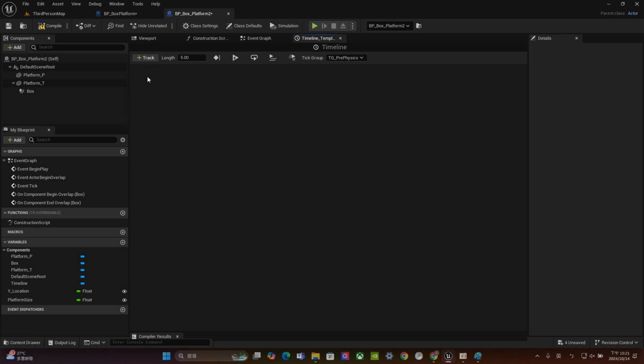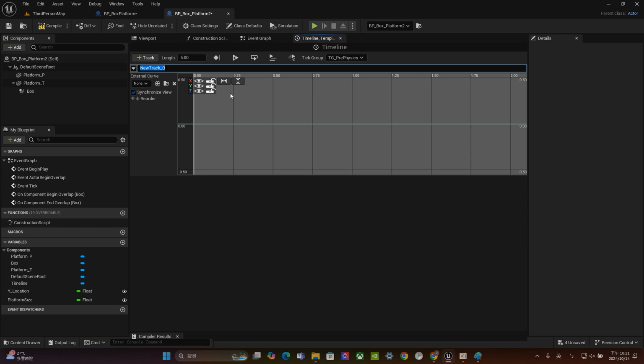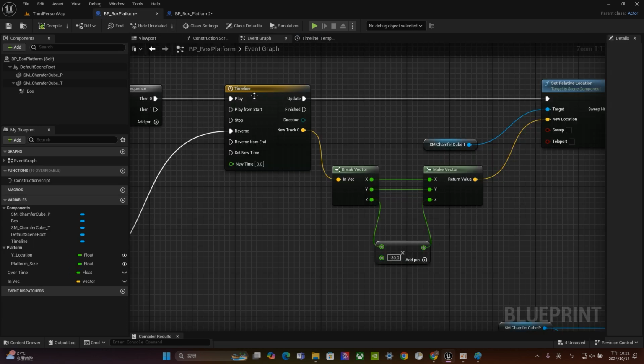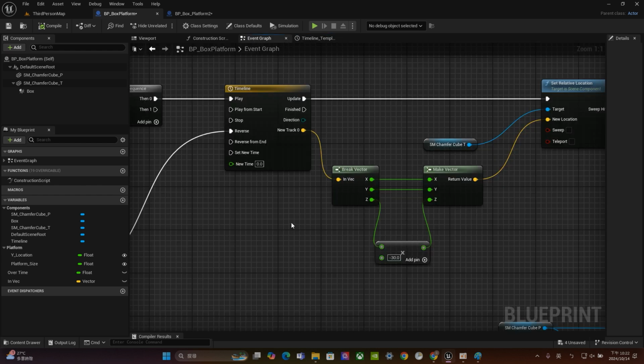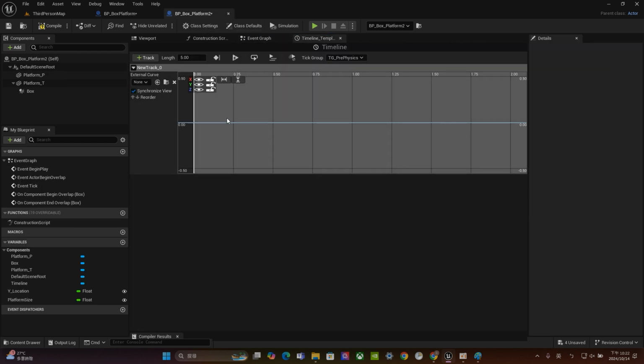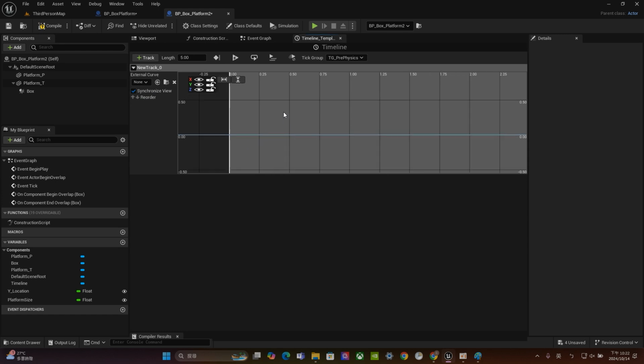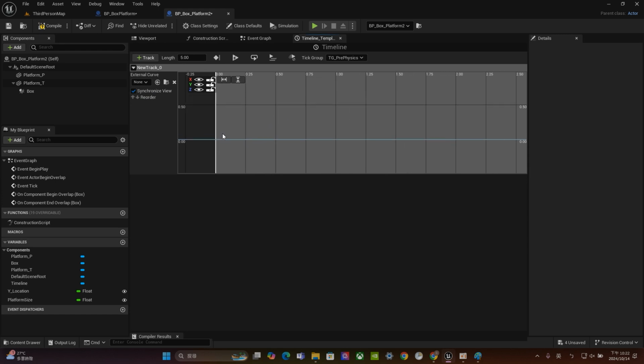Once you create that, we can double click this one and start to create a new track. What we're going to create is a vector track. Take a look, it's a vector track, just like this. Okay, so now let's start on the component controlling. How can we do this? First, we don't need the X and Y direction, we just need the Z direction. So just lock the X and Y location, so we won't touch them anymore.